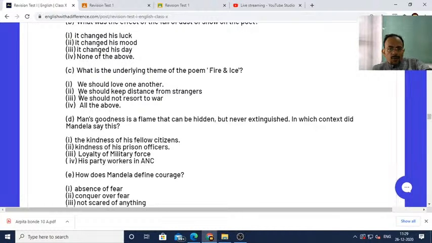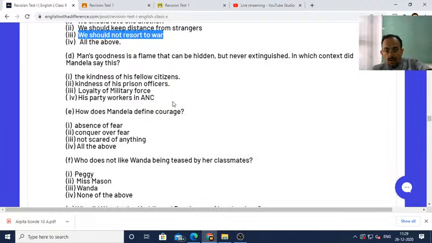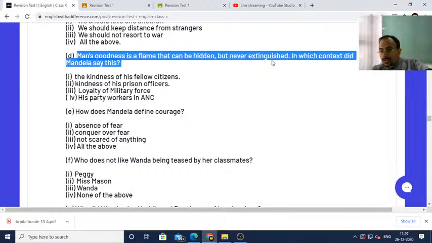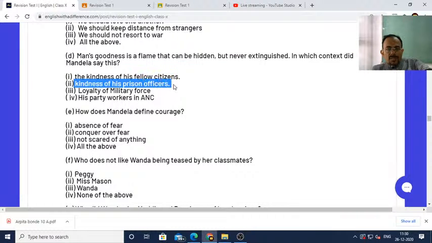It should be, we should not resort to war. Then, man's goodness is a flame that can be hidden but never extinguished. In which context did Mandela say this? So, kindness of his prison officers.